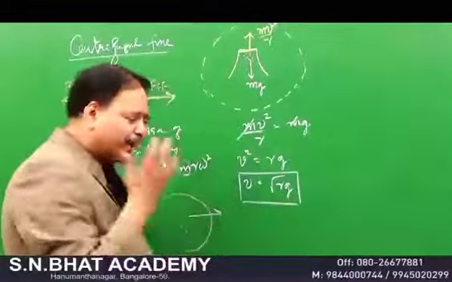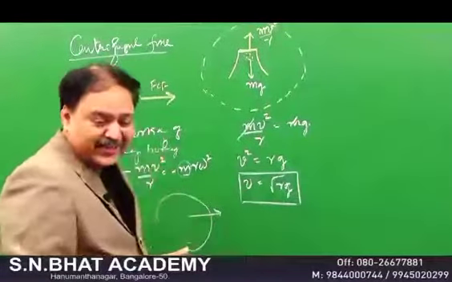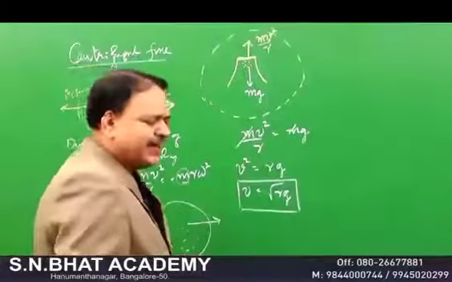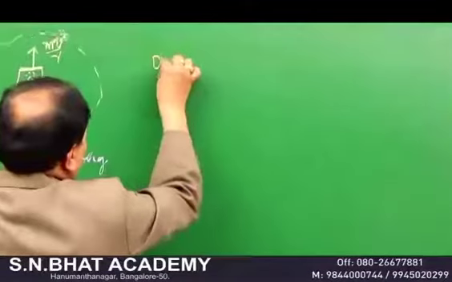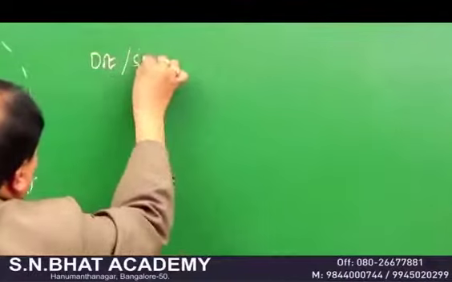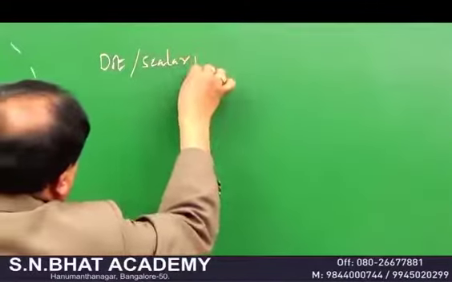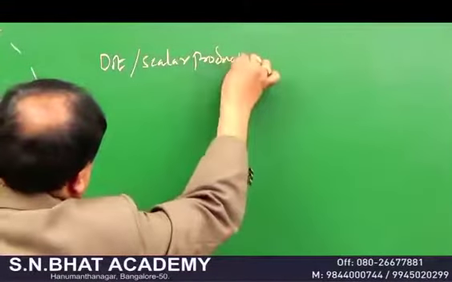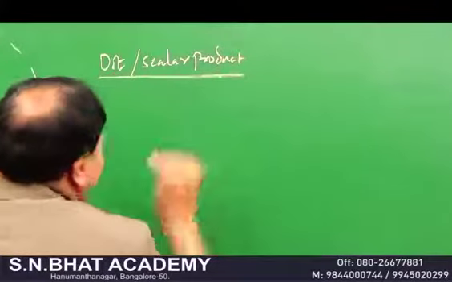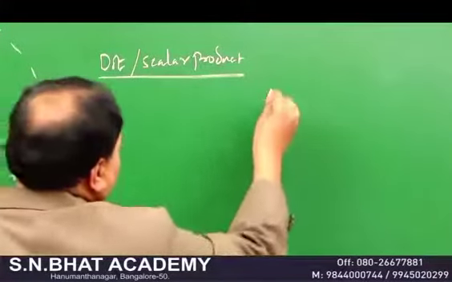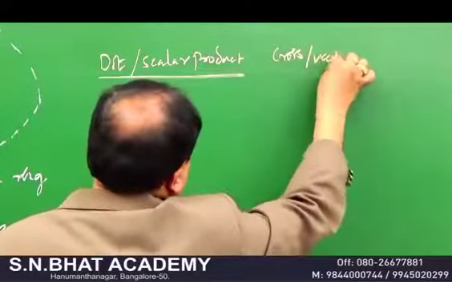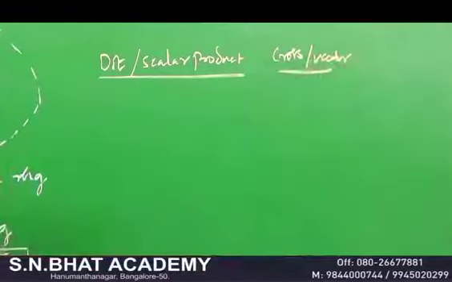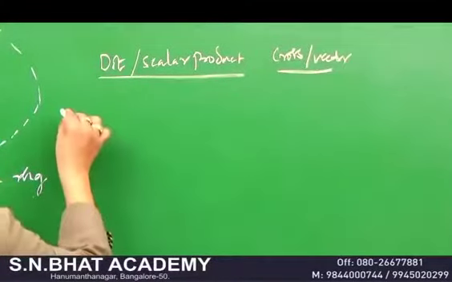Now we come to vectors and scalars. In scalars and vectors, a very important product is what is known as the dot product, or we call it the scalar product. Another one is what is known as the cross product, which we also call the vector product. So the dot product and the cross product; you must have knowledge of that.